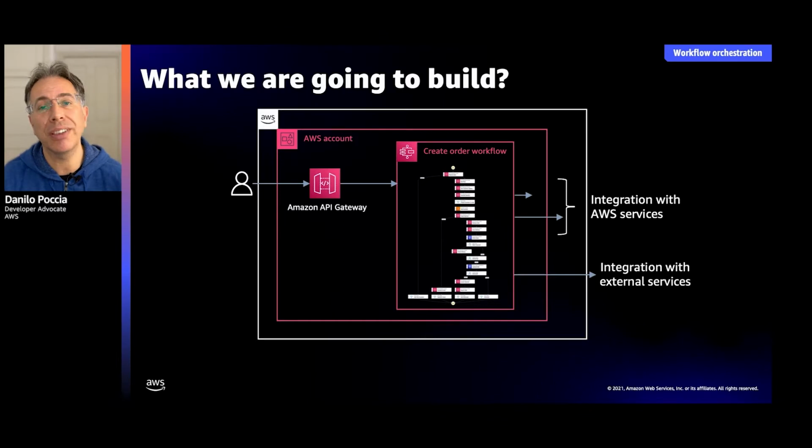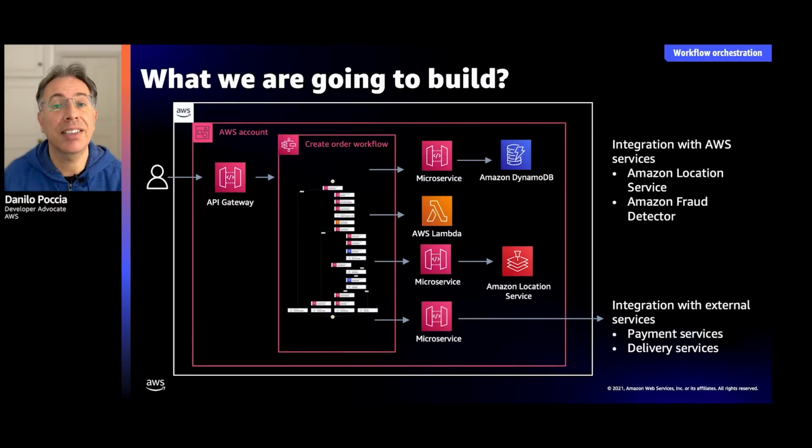We are going to build a create order workflow that is going to interact with many microservices. We are going to use a direct integration with the Amazon API Gateway to create an API that you can use to create this order. And we are going to integrate with AWS and external services. For example, we are going to use Amazon Location Service to estimate the time and cost of the delivery. We are going to show you how you can integrate a fraud management system using events or workflows. We are also going to integrate with microservices that are part of this sample application, like the payment service or the delivery service, which are supposed to be external services that integrate with your order management system.